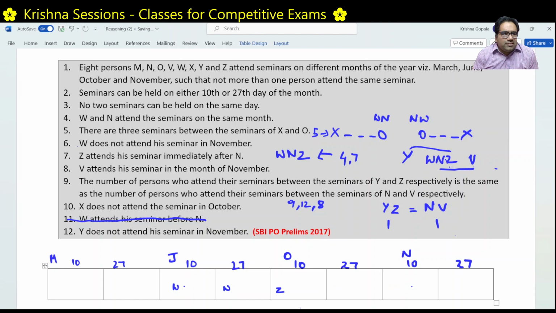So the only option left for us is, as per conditions 9, 12 and 8, this big condition, and this condition that Y does not attend in November and V attends in November. As per this condition, W has to be here, N has to be here, and Z has to be here, and V can be here or here. Let's try to figure out.